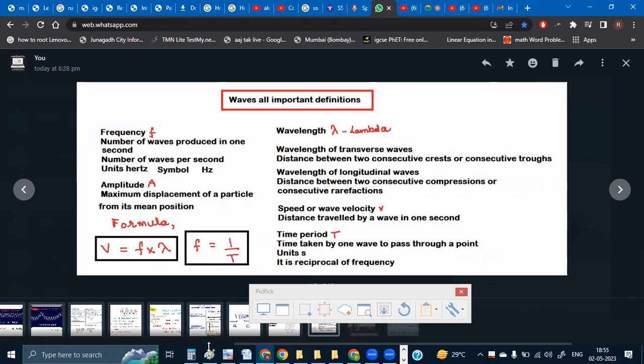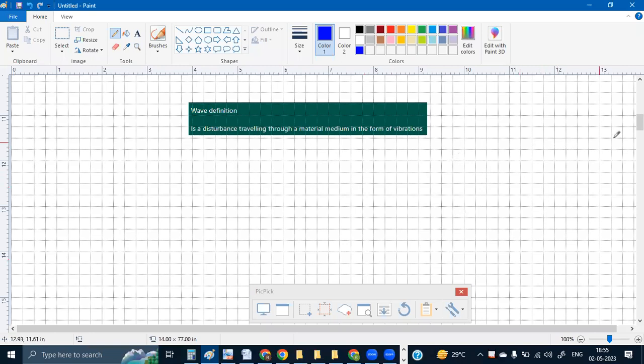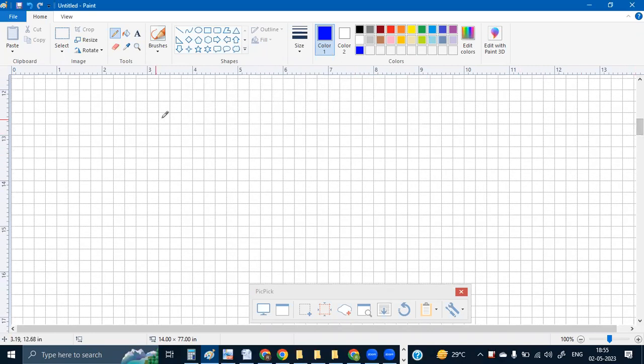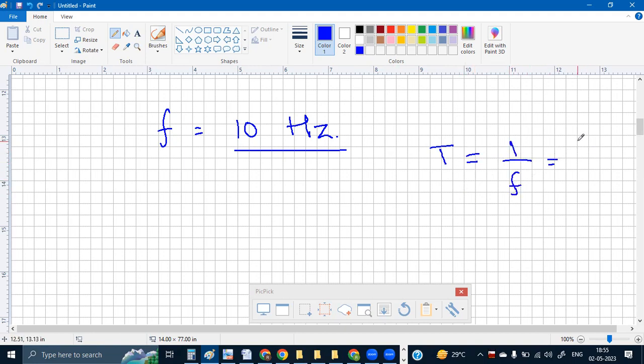I'll give you one very simple example over here. Suppose I say that the frequency of a wave is 10 hertz. It means 10 vibrations are produced in 1 second. So the time period, how much time is going to be required for completion of one wave? It is simply going to be 1 upon f. So this is going to be 1 upon 10. This is going to be 0.1 second.